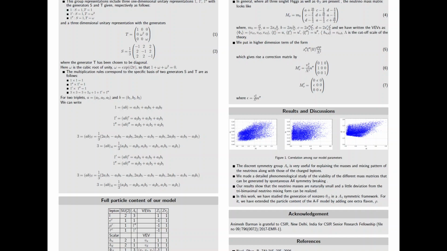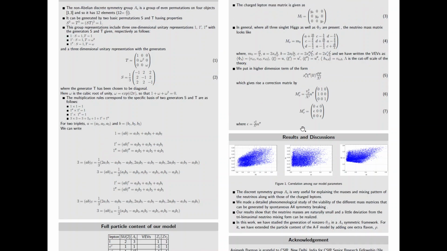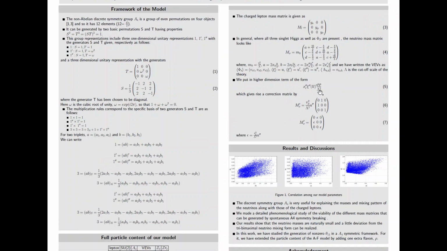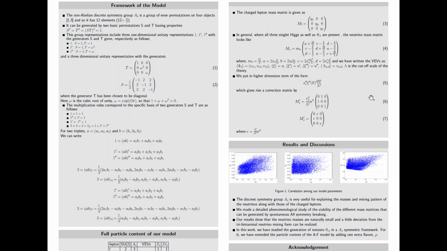Our result shows that the neutrino masses are naturally small, and a little deviation from the tri-bimaximal neutrino mixing can be realized. This deviation comes from the perturbation term, and it gives the modified TBM. This is the main work.